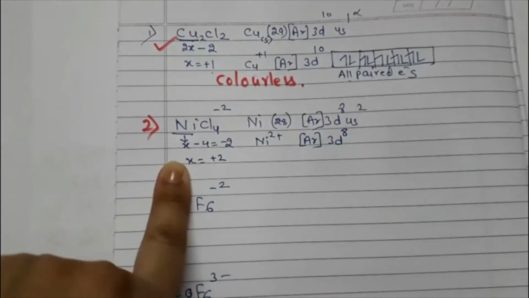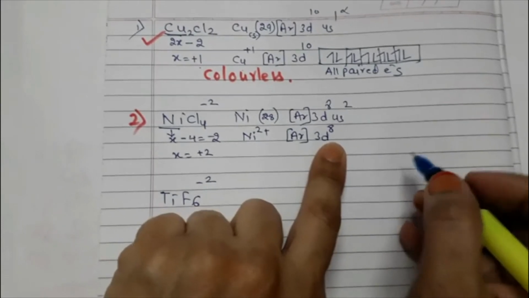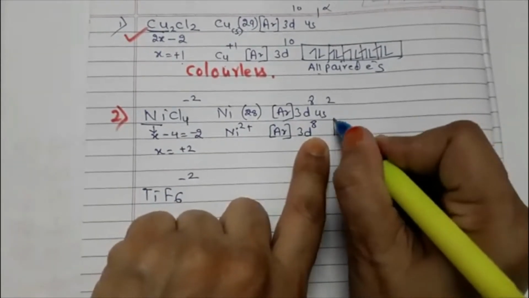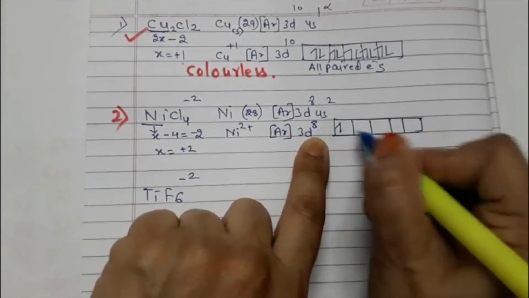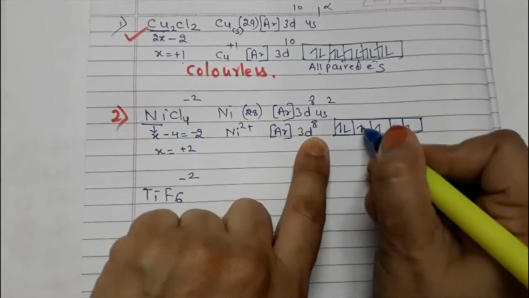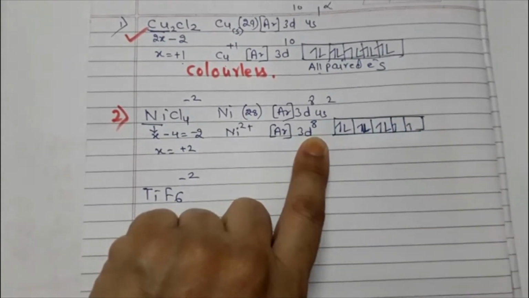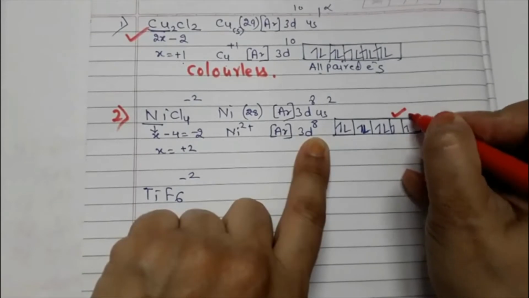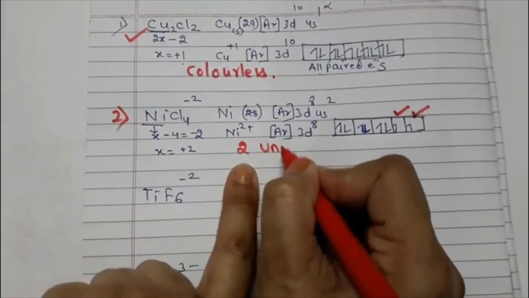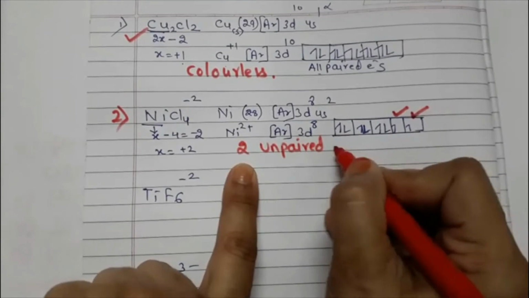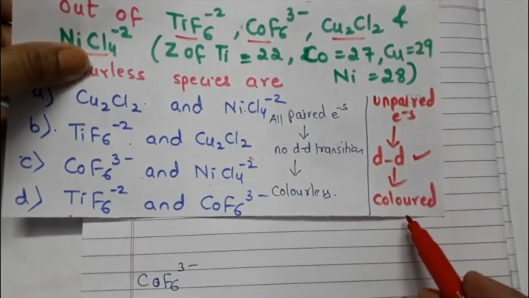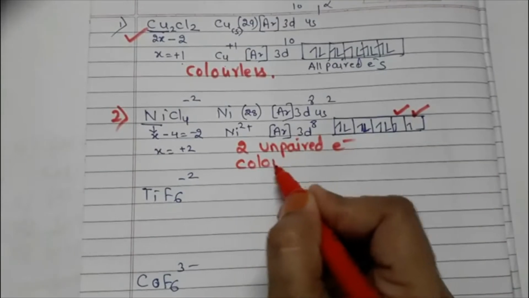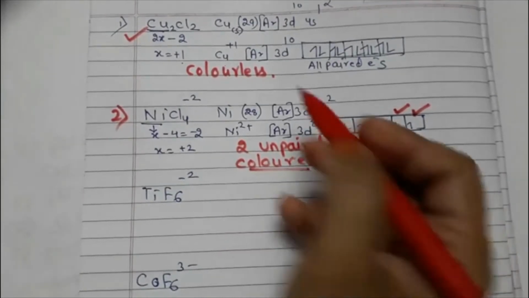Now in this case 3d8, let us try to represent how we will provide them positions in the d orbital. So 8 are there, 1, 2, 3, 4, 5, 6, 7, 8, isn't it? Just make a note of it. It is having 2 unpaired electrons, isn't it? If it is having 2 unpaired electrons, it means d-d transition. See, unpaired electrons are there, d-d transition is there, and the compound is going to be colored. So second complex is over, first is over.